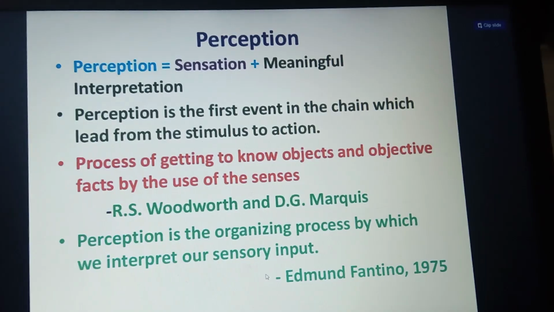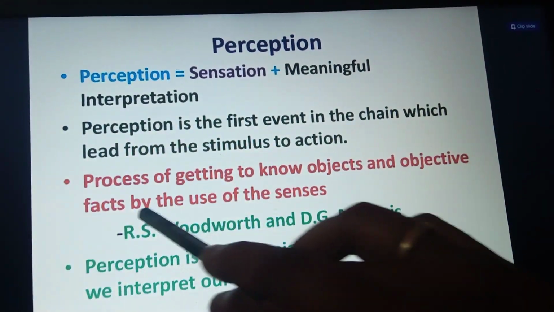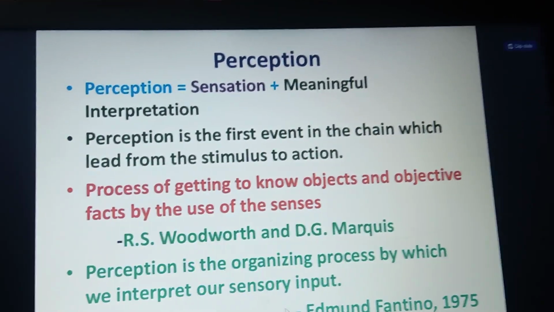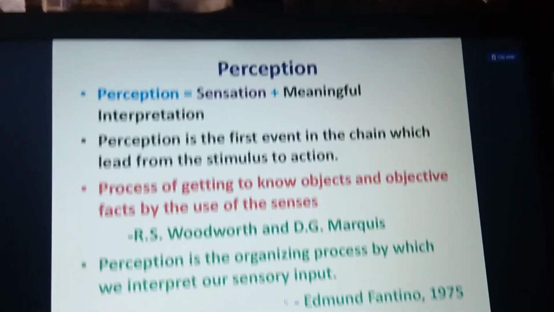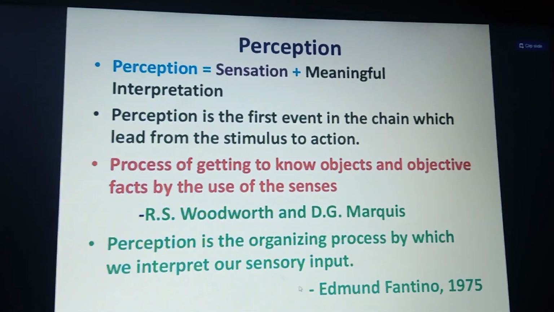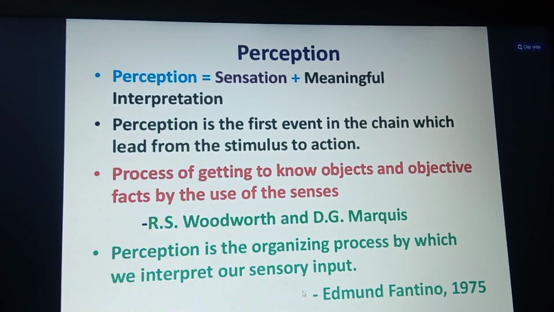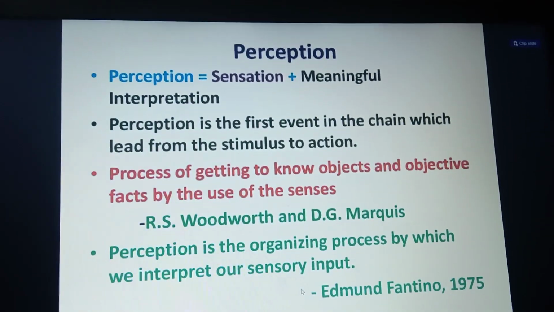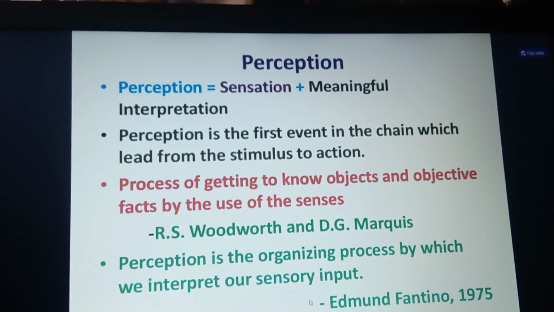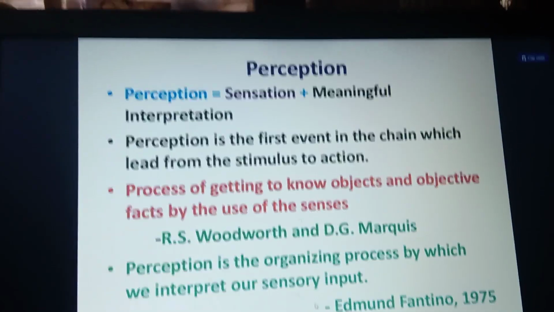According to Woodworth, the process of getting to know objects and objective facts by the use of the senses is called perception. Is it clear? Once again, I am explaining what perception is. Perception is what we observe from the external environment through our sensory organs, and choosing our own ideas and thoughts and making our own way of idea. That process is called perception.